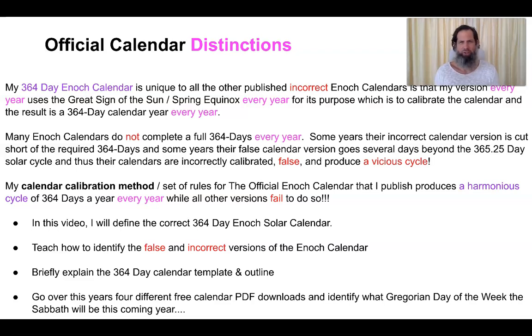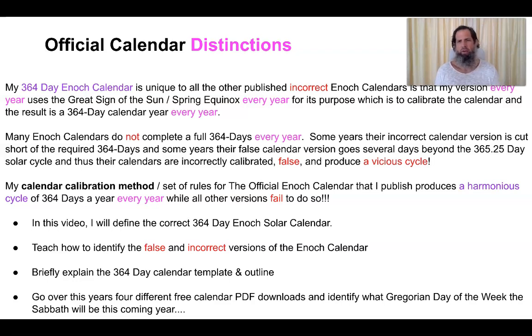It's because my version every year uses the spring equinox, which is the great sign of the sun on the earth, for its purpose, which is to calibrate or recalibrate or reset the calendar every year. And the result is a 364-day calendar year every year, while many other Enoch calendars do not complete a full 364 days every year, especially with the spring equinox.